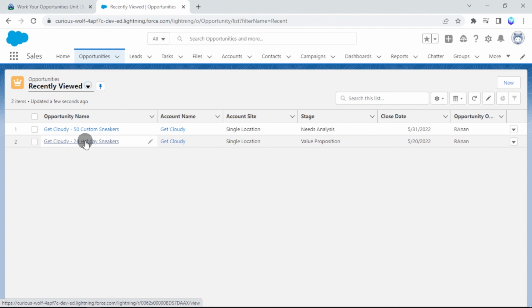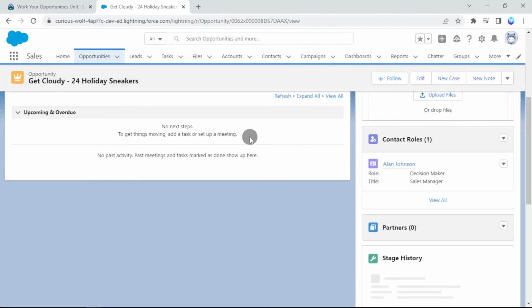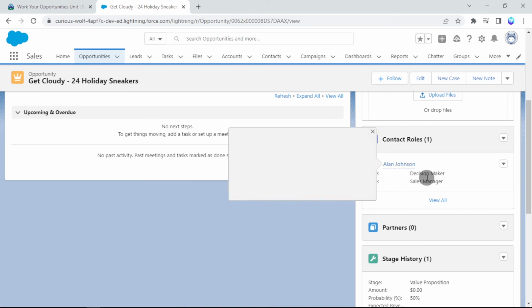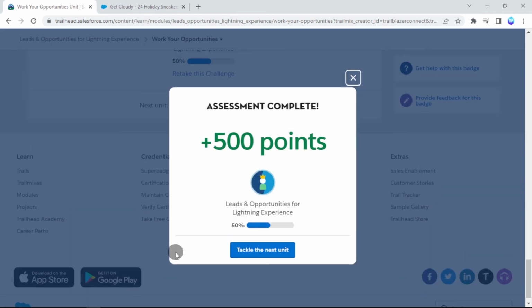So now let's see how this record will look like. In contact roles, you can see Alan Johnson as a decision maker. So we have completed the given challenge. Let's check it. Yeah, we have finished this challenge.